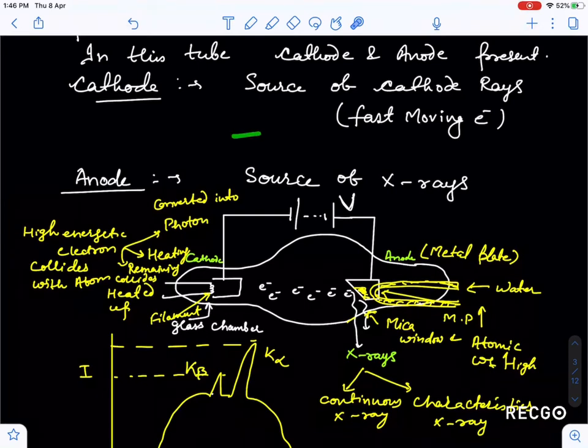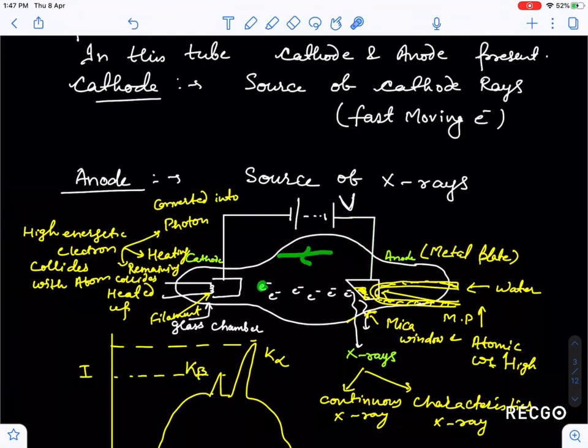And you know that electric field is always from positive terminal to negative terminal. So I can draw the direction of electric field. This is the direction of electric field, guys. See very carefully, because I have not drawn the direction of electric field. So this is the direction of electric field which is being generated by adding a battery to this cathode and anode terminal.